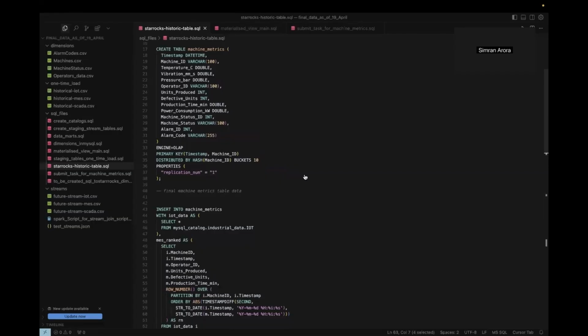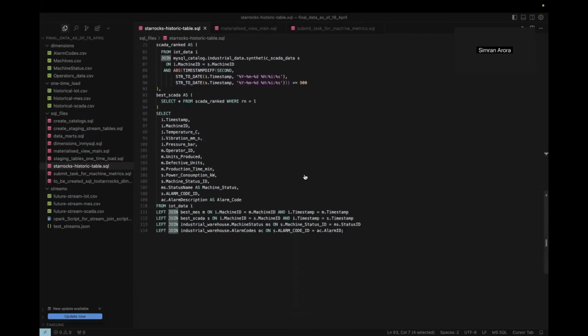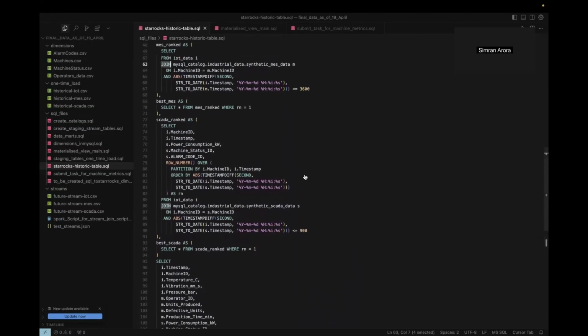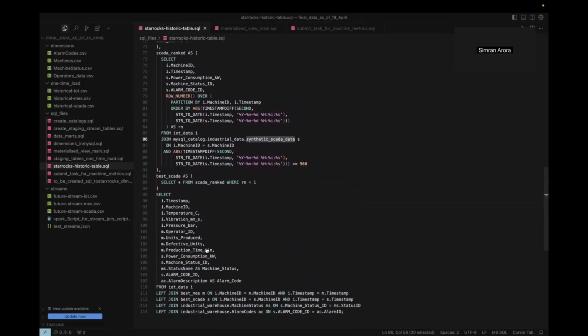We created a fact table named Machine Metrics in Starrocks for one-time ingestion of historical data and stream data ingestion into our Starrocks warehouse tables. This process involves joining the dimension tables, which were created in Starrocks, and the data was loaded into it using the MySQL catalog connector. The dimension tables were joined with the IoT data table, the SCADA table, and the MES table, which reside in our MySQL database.